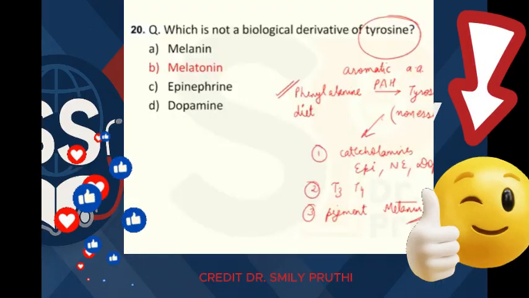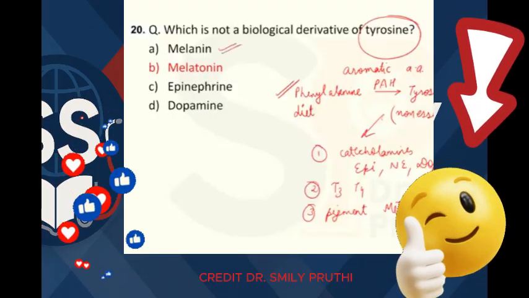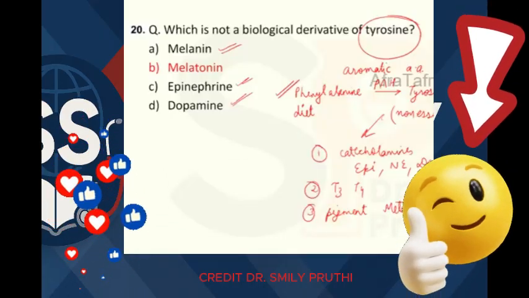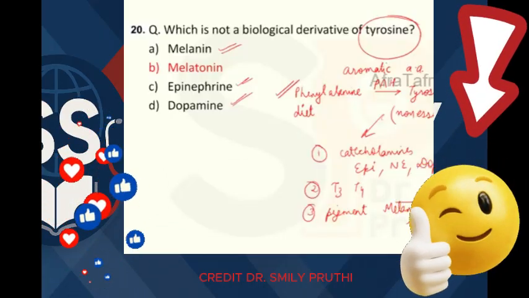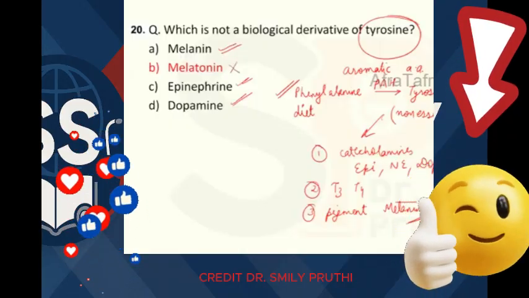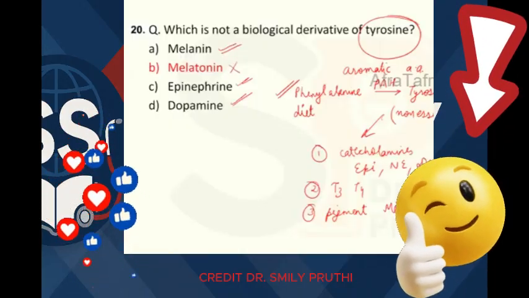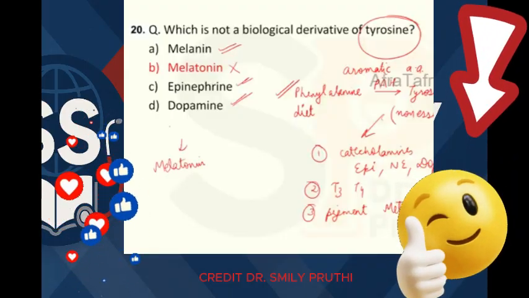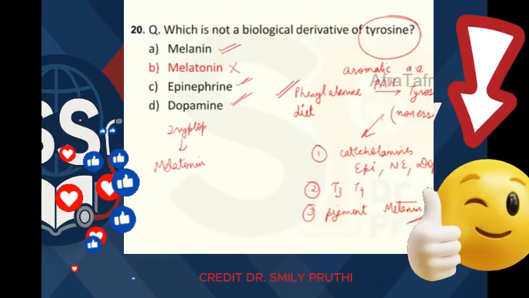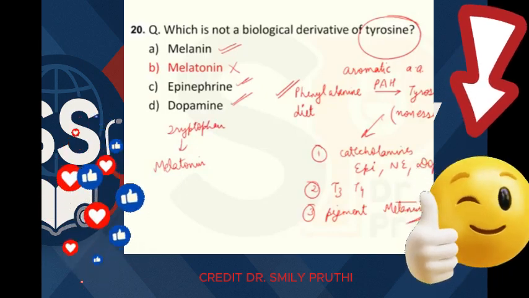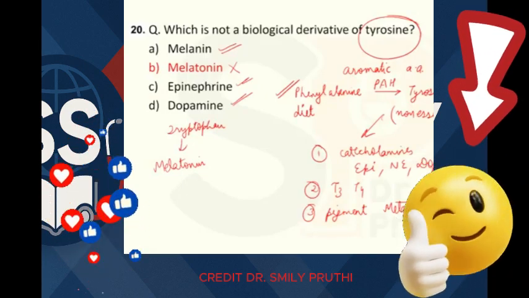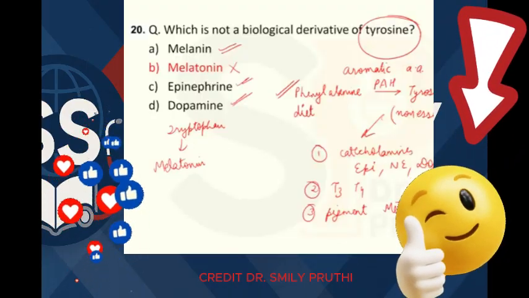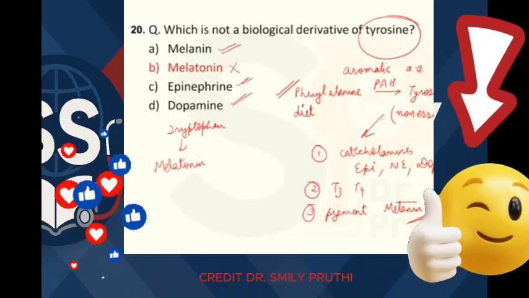So let's see this question. Options are melanin, yes, pigment melanin is formed. Epinephrine, dopamine, they are catecholamines which are also formed from tyrosine. But melatonin is not formed from tyrosine. Melatonin is formed from tryptophan. So both amino acids are starting from T, and both the products are starting from M, melanin and melatonin. So usually students get confused.